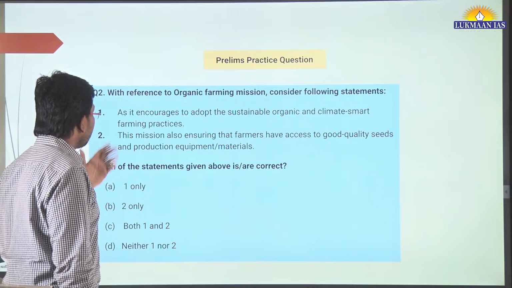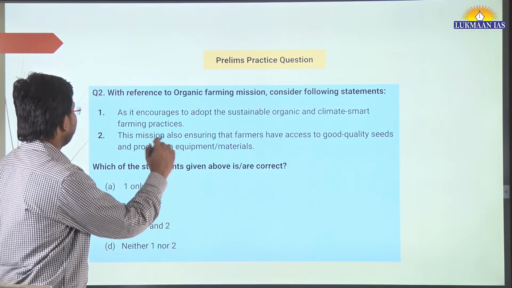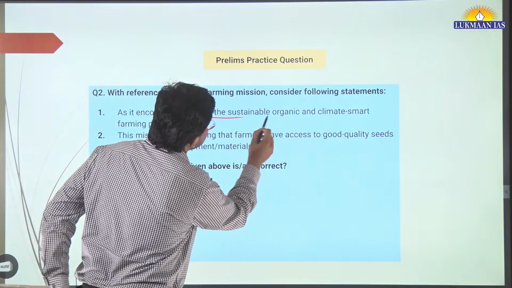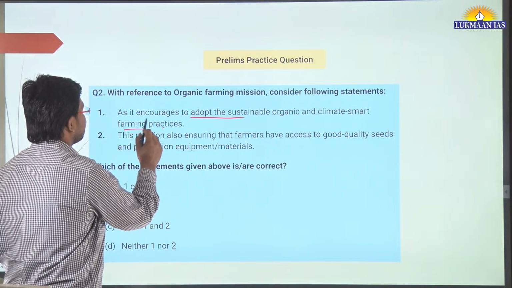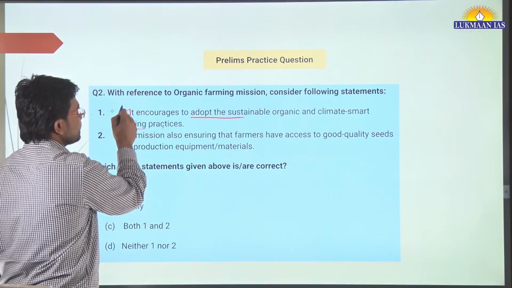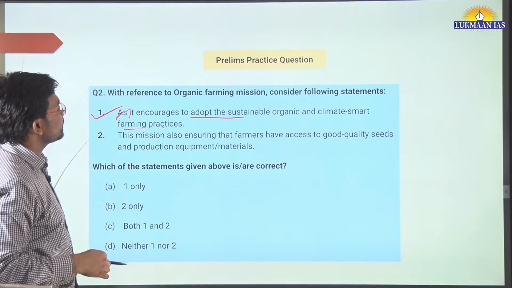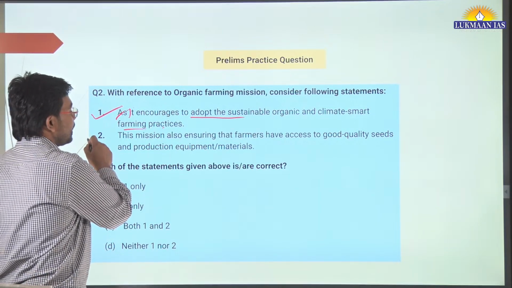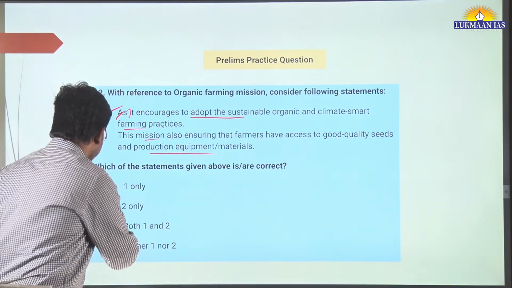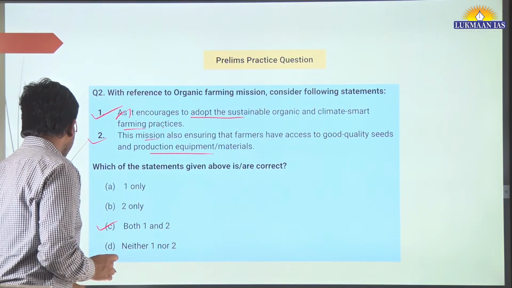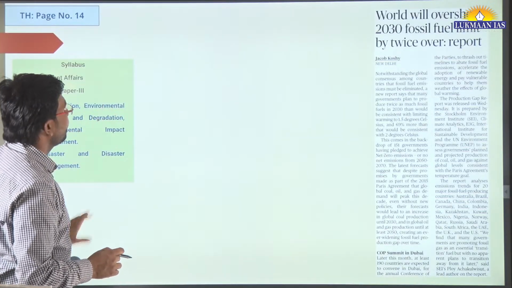So now, with reference to the organic farming mission, we have a question. Consider the following statements. It encourages the adoption of sustainable, organic and climate smart farming practices, okay? So this is right. This mission also ensures that farmers have access to good quality seeds and production equipment or material. This is also right. Both these statements are right. These are normal statements related to organic farming, okay? So with this, we will move to another topic.